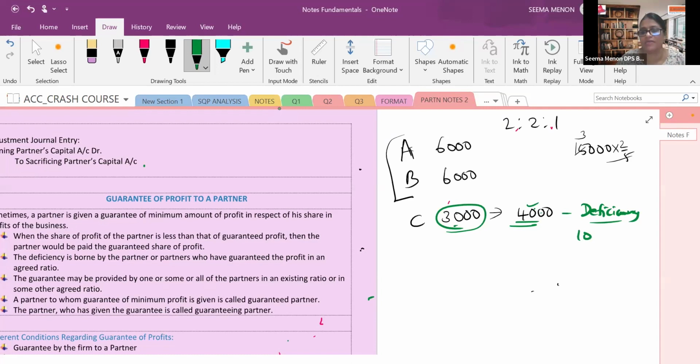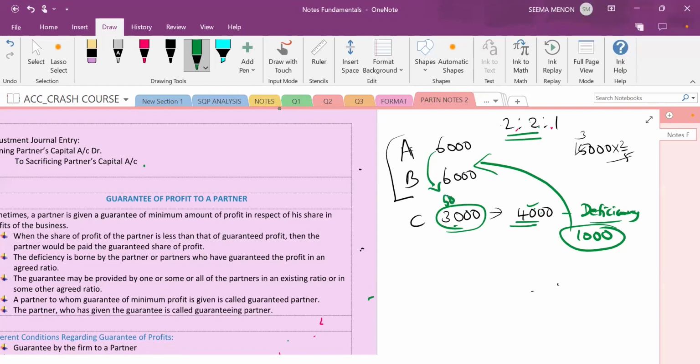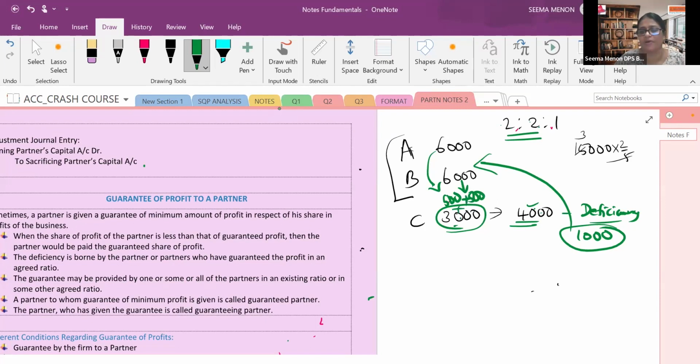Very good, excellent. These 1,000, who will give? A and B, nothing is mentioned. They will give in their profit sharing ratio. That is equal. A will give 500 to C, and B also will give 500. So 3,000 plus 500 plus 500. Thus, C will get the guaranteed amount. So in short, the other partners will be guaranteeing.